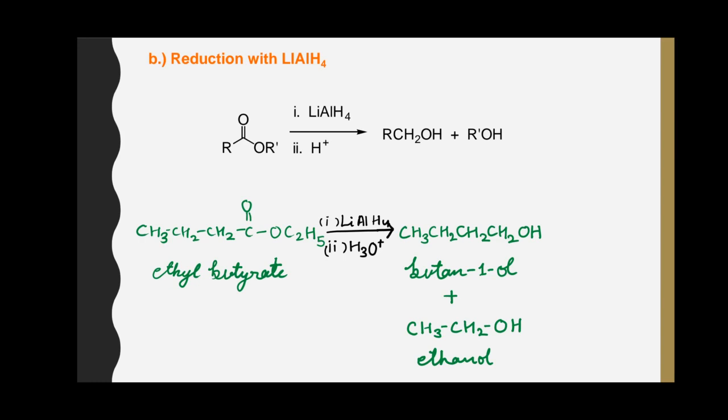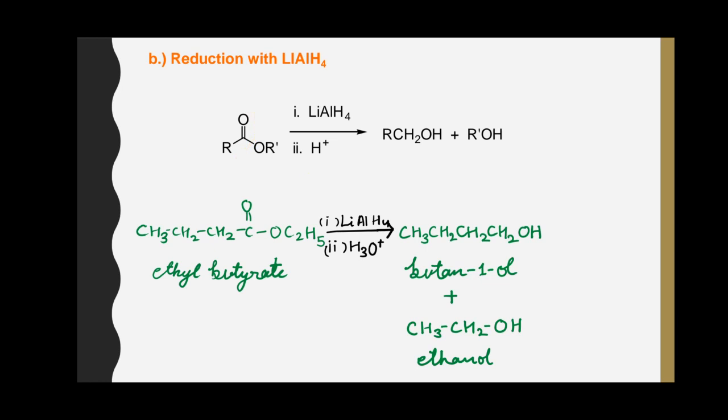Reduction with lithium aluminium hydride. Ester can also be reduced with lithium aluminium hydride to produce a mixture of two alcohols, as in case of reduction with sodium and ethanol. The two alcohols produced here again are of two different types, obtained from the alkoxy group and the acyl group.